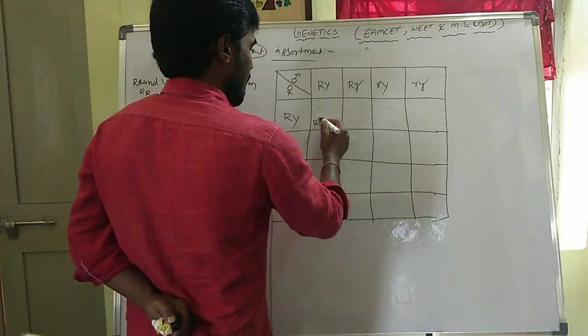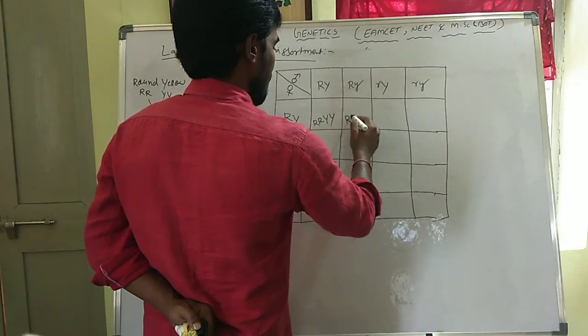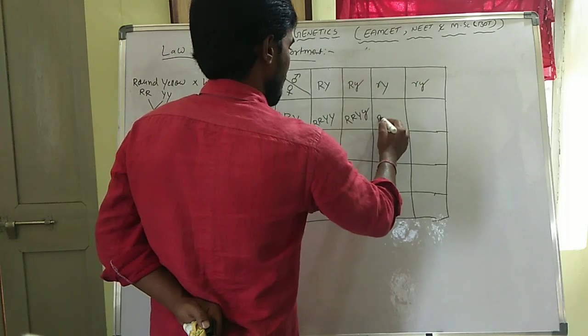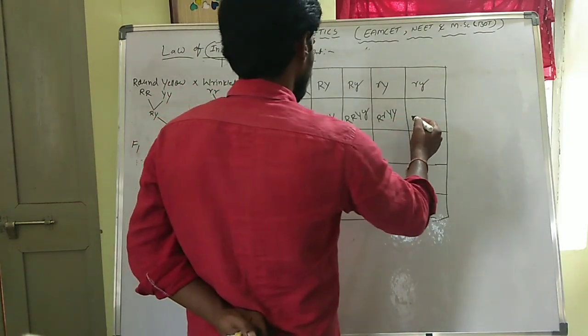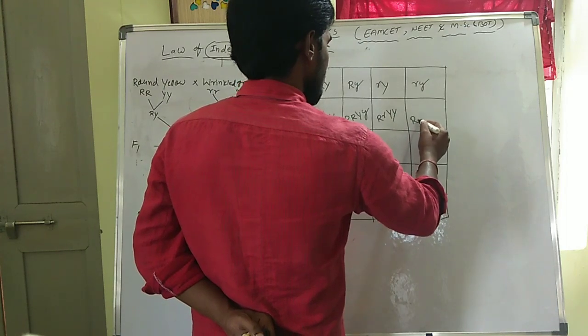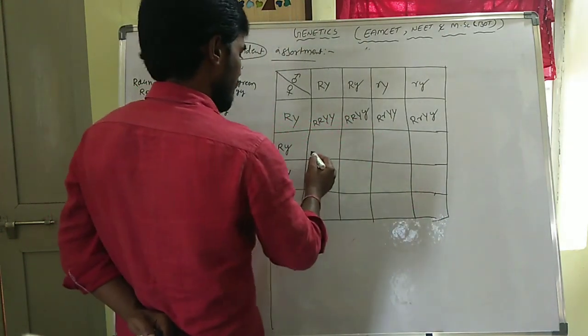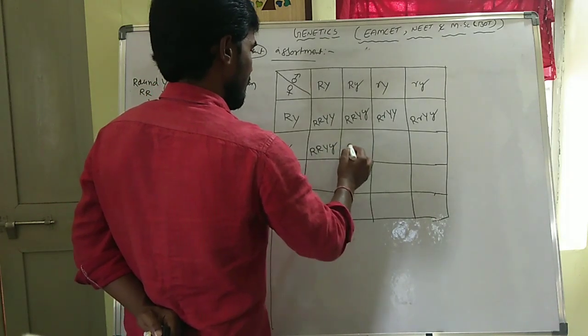Capital R, capital R, capital Y, capital Y. Capital R, capital R, capital Y, small y. Capital R, small r, capital Y, capital Y. Capital R, small r, capital Y, small y. Same. Capital R, capital R, capital Y, small y.